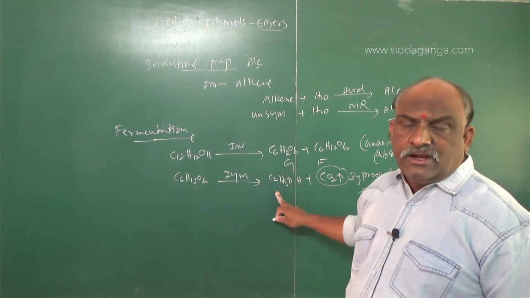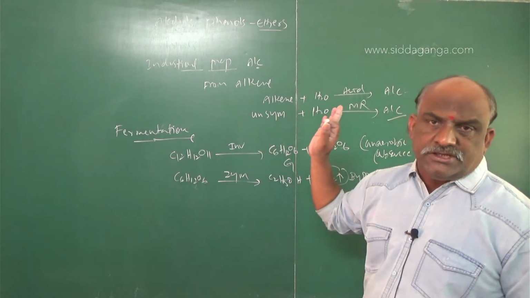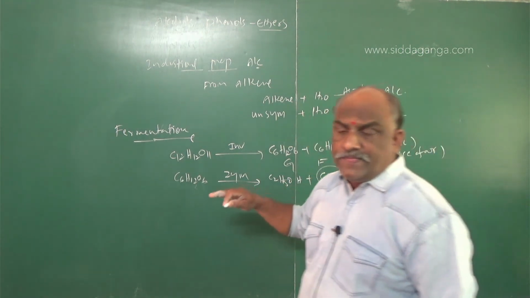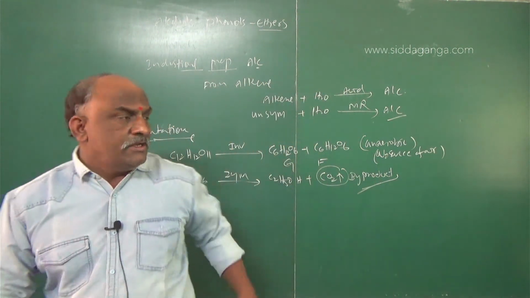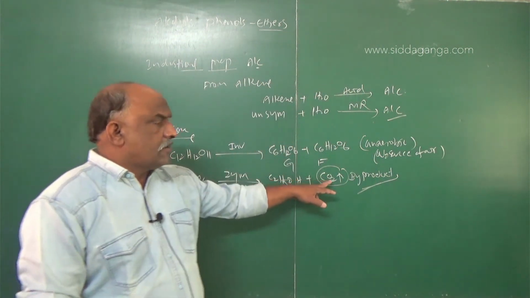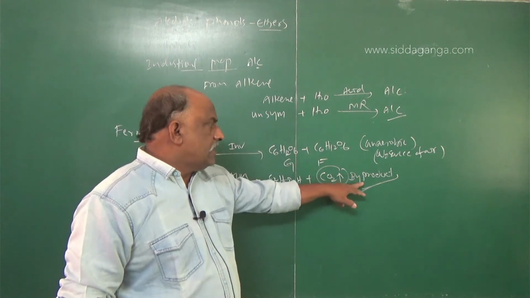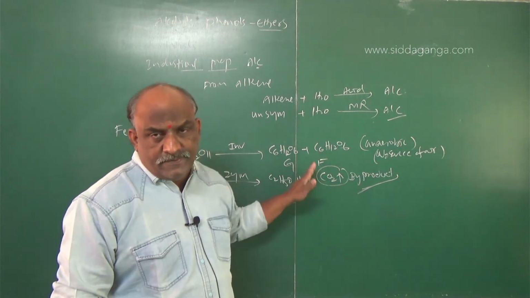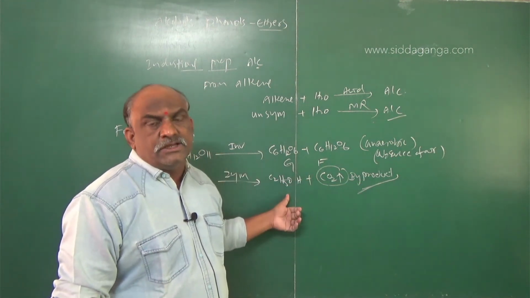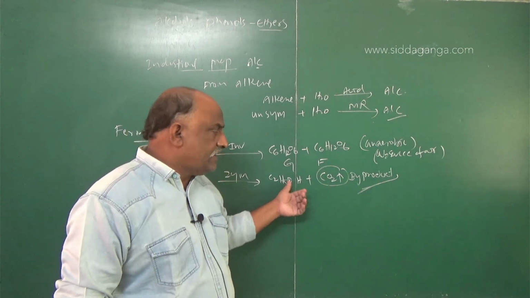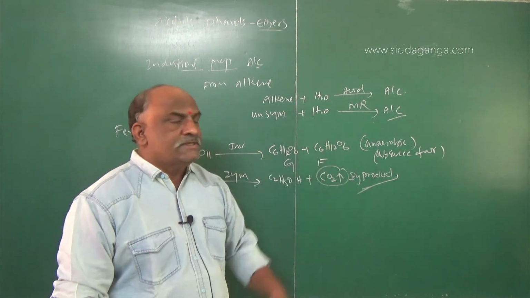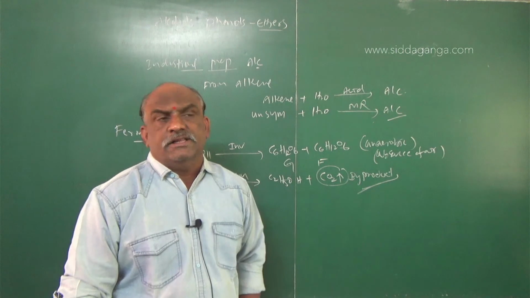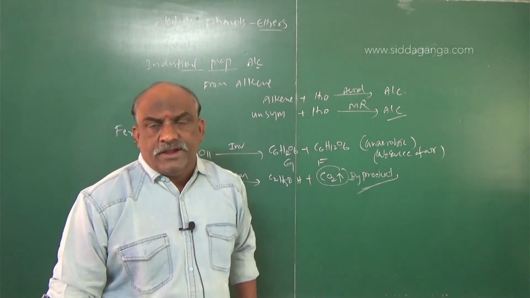To prevent further oxidation, the whole reaction takes place in a carbon dioxide atmosphere. Carbon dioxide forms a layer to prevent oxidation of ethyl alcohol. So the reaction takes place under anaerobic condition, which is nothing but absence of air.